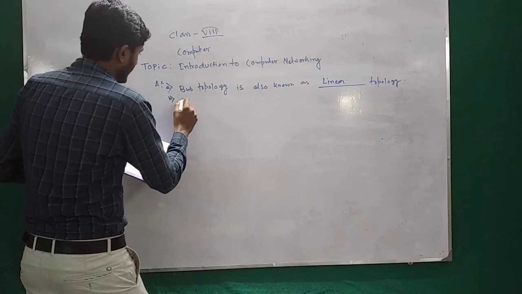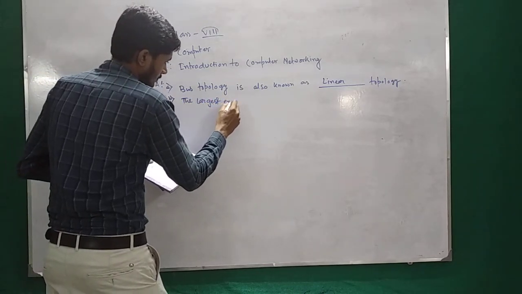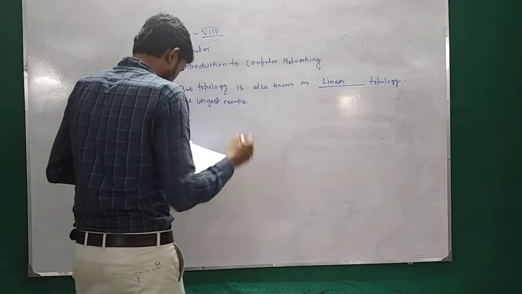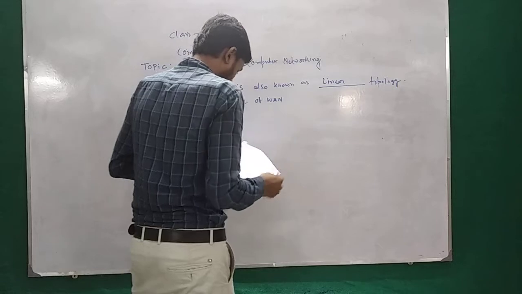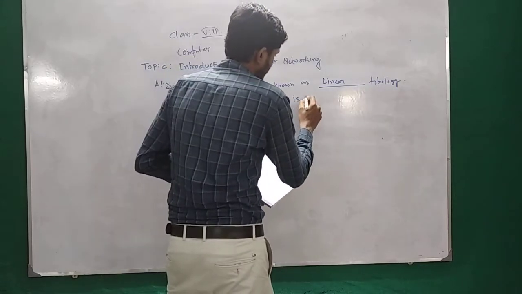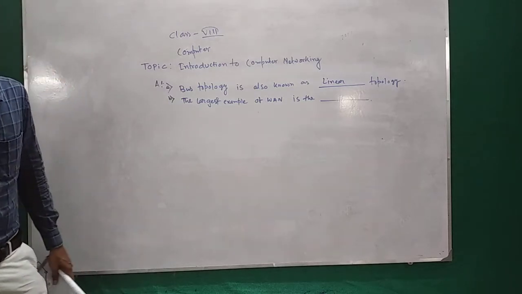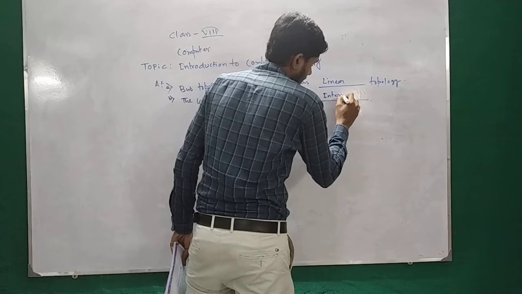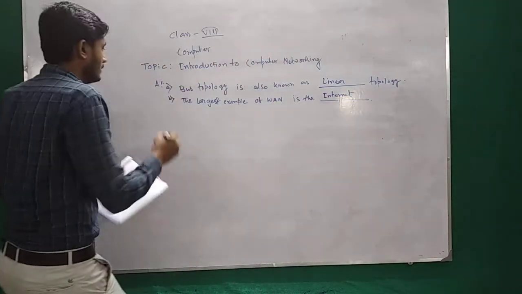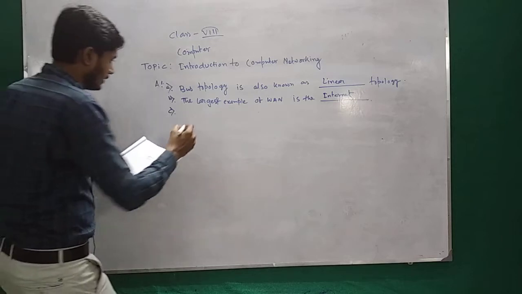The largest example of 1 is the blank. The largest example of 1 is internet. Clear? Next, third one. Question number C.